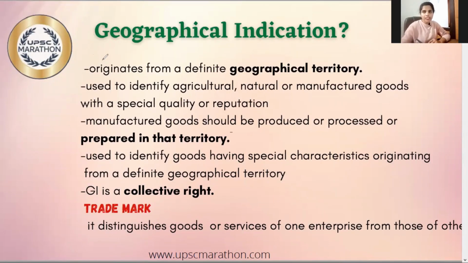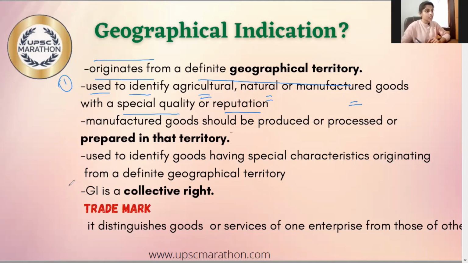Our first topic is geographical indicator. So, what do you mean by geographical indication? It is nothing but an indicator used to identify agricultural, natural, and manufactured goods with a special quality or reputation, and that must be originated in a definite geographical territory. So this is one point, the simple definition of geographical indicator.